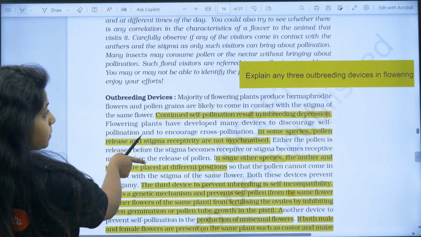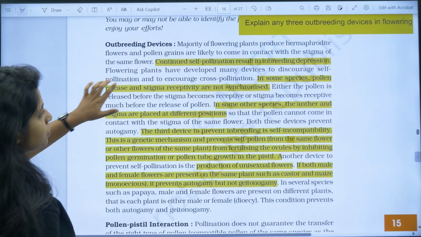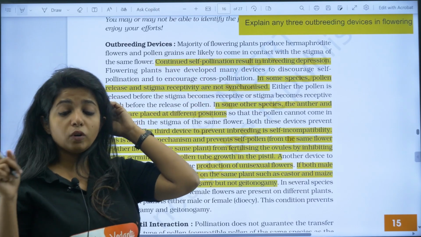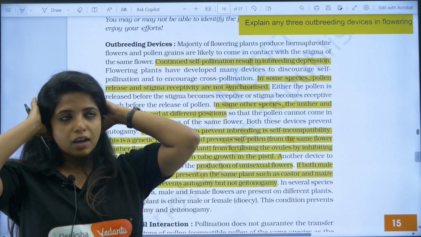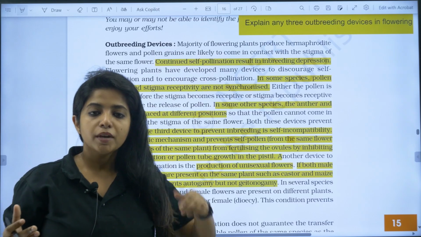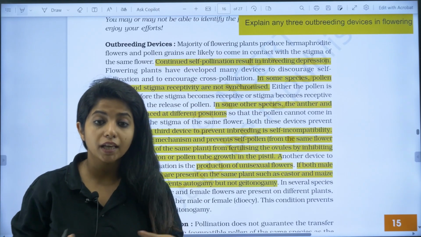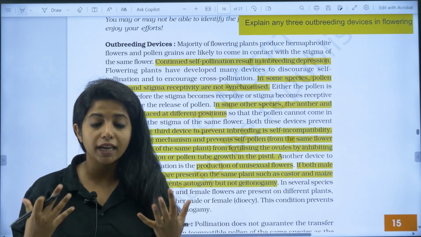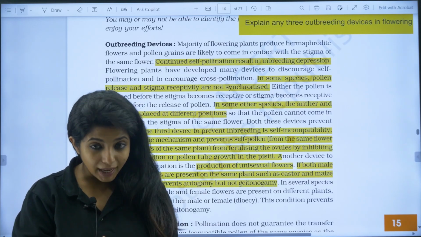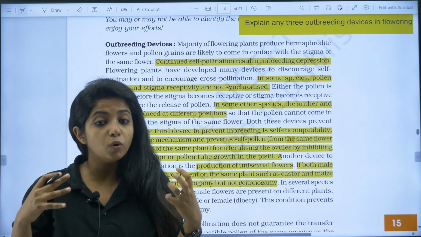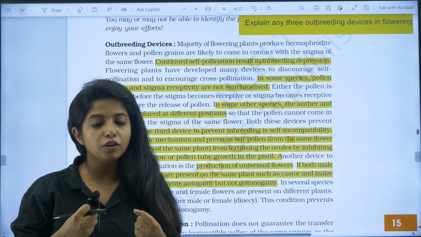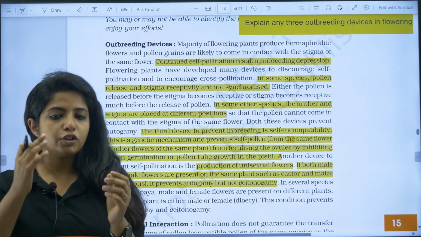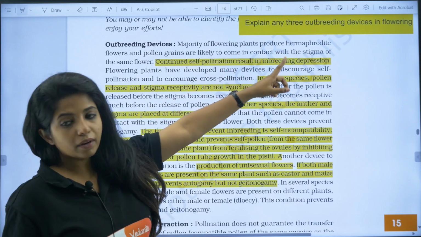Now explain any three outbreeding devices. So you should be knowing what you mean by outbreeding, and why you need outbreeding. If self-pollination is happening again and again, inbreeding depression happens. The plants would not be able to produce fertile offsprings, which is why the plants themselves have made some outbreeding devices. That is something that could make the plants pollinate between different plants, so there is no self-pollination happening. So that is what you mean by outbreeding devices.